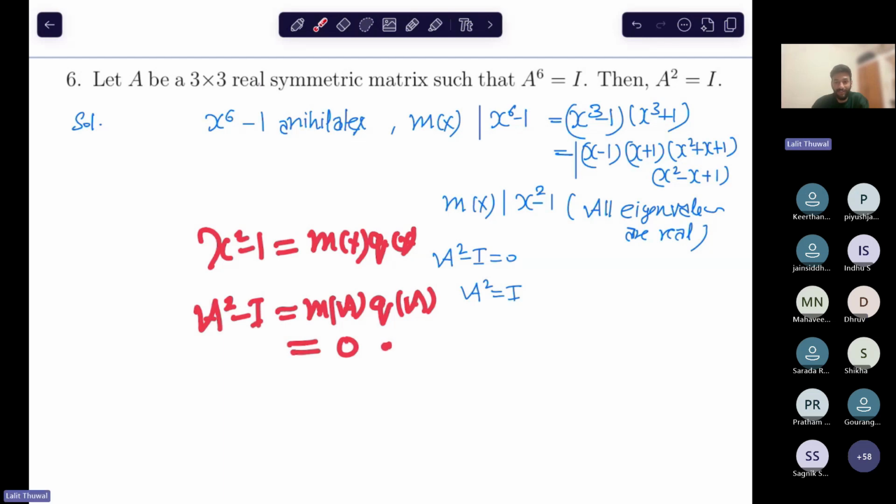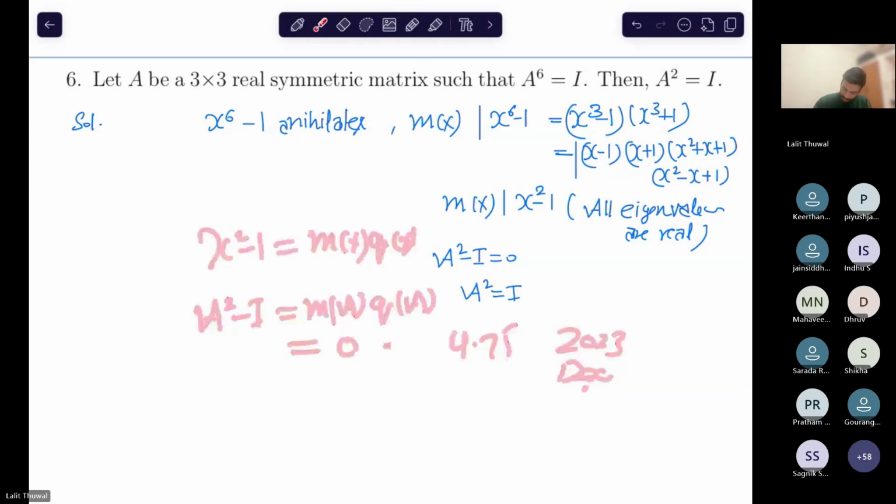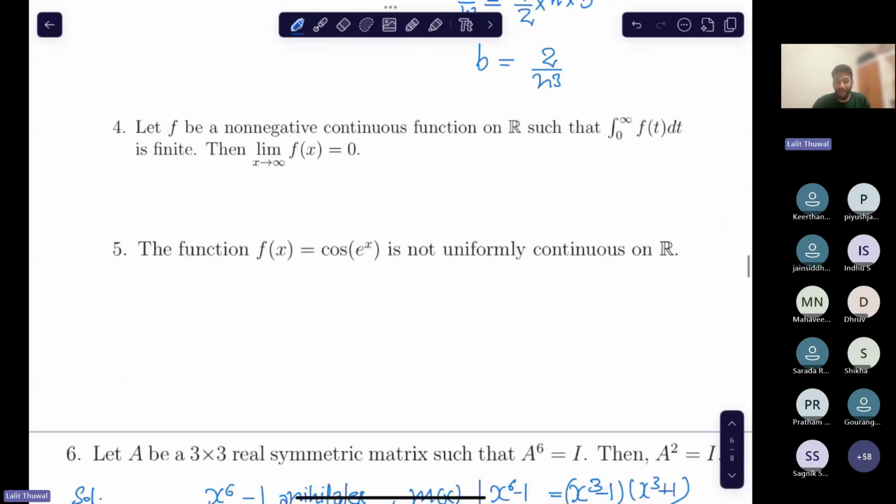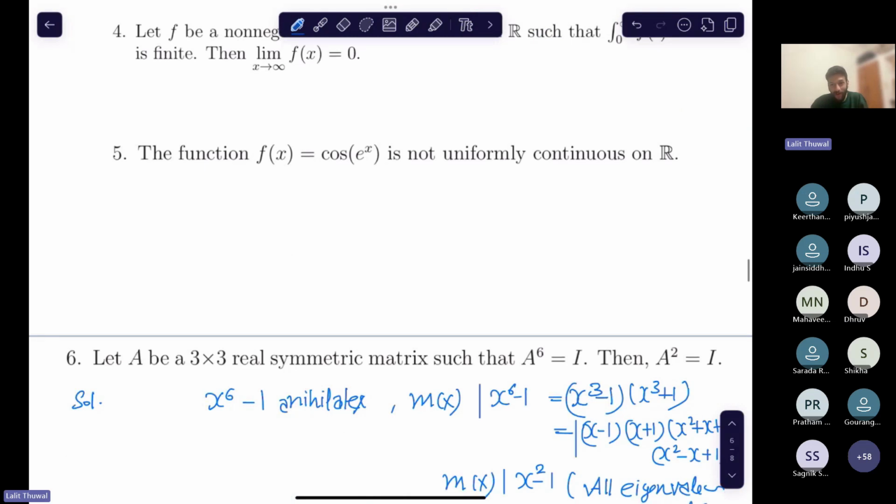So there is the same question in CSIR NET, of 4.75 marks I think, in December 2023, or maybe around that. And by the way, you are solving TIFR 2018, right?